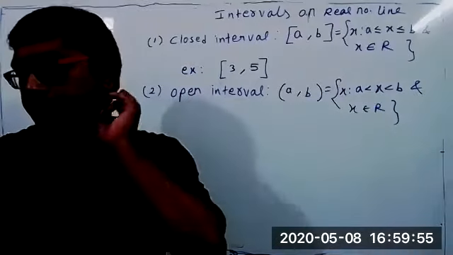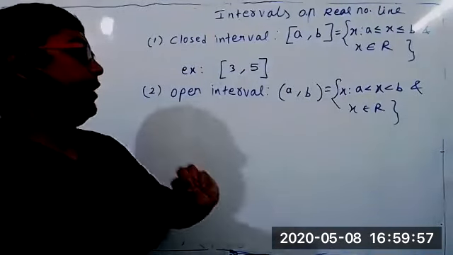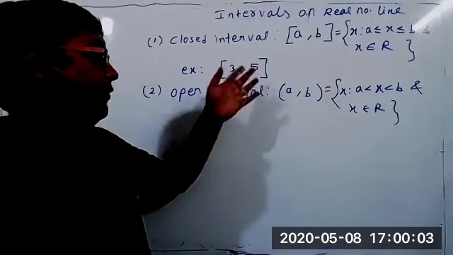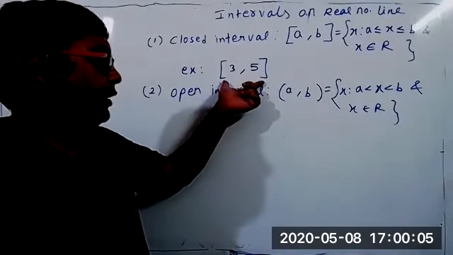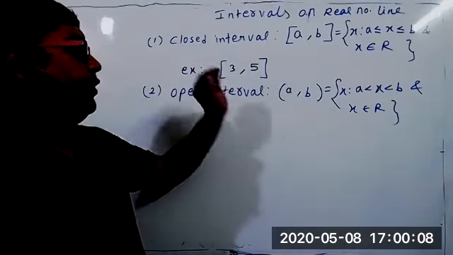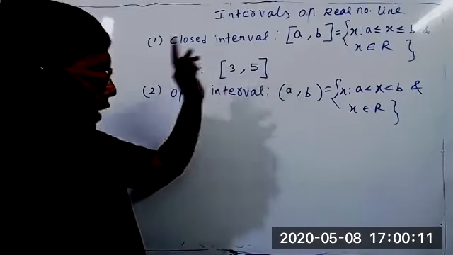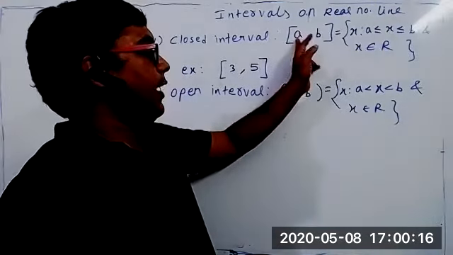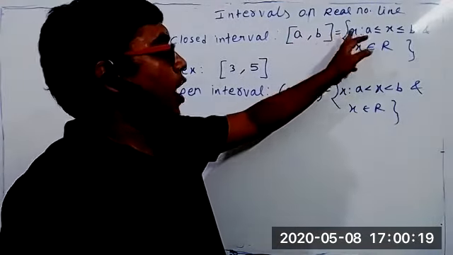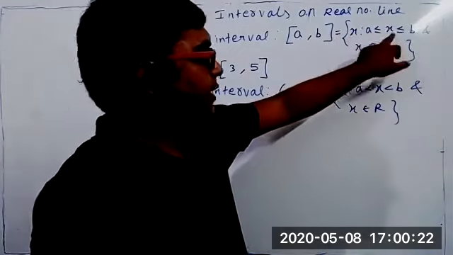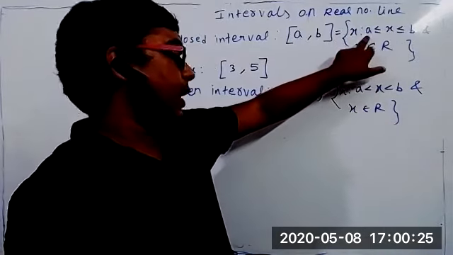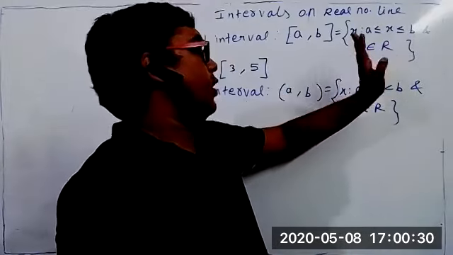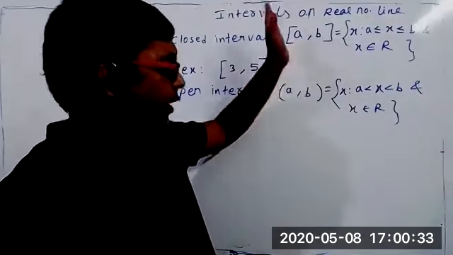I'll tell you two times, you listen properly. If somewhere it is written closed bracket 3 comma 5, this means not just 3 and 5, it means closed interval 3 comma 5, which means all the real numbers from 3 to 5, and 3 also, 5 also, the boundary elements also. Like I say, closed interval A comma B means the collection of all x such that x is greater than or equal to A, less than or equal to B, and x is a real number. All the real numbers from A to B, but A also, B also.